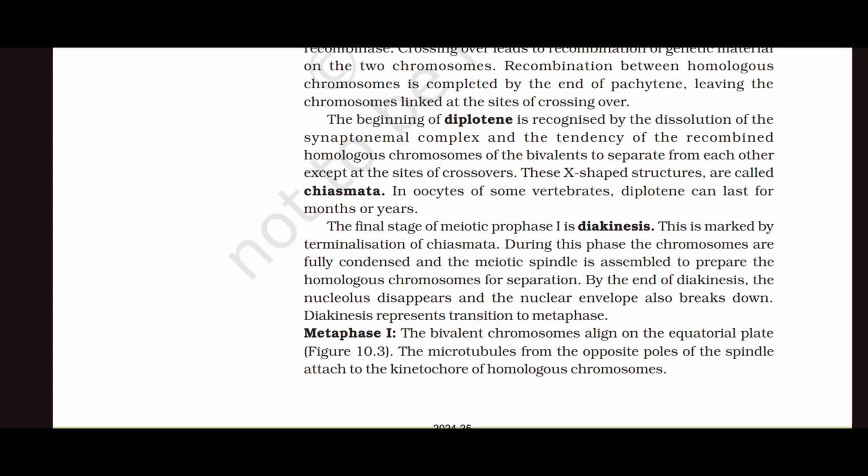Metaphase 1. The bivalent chromosomes align on the equatorial plate. The microtubules from the opposite poles of the spindle attach to kinetochores of homologous chromosomes.